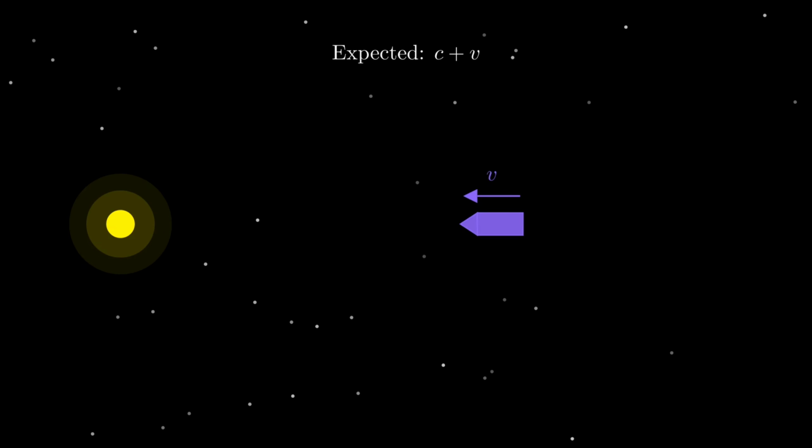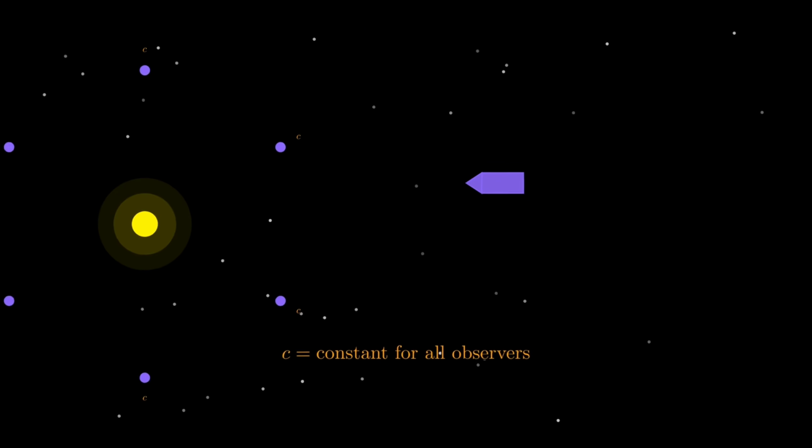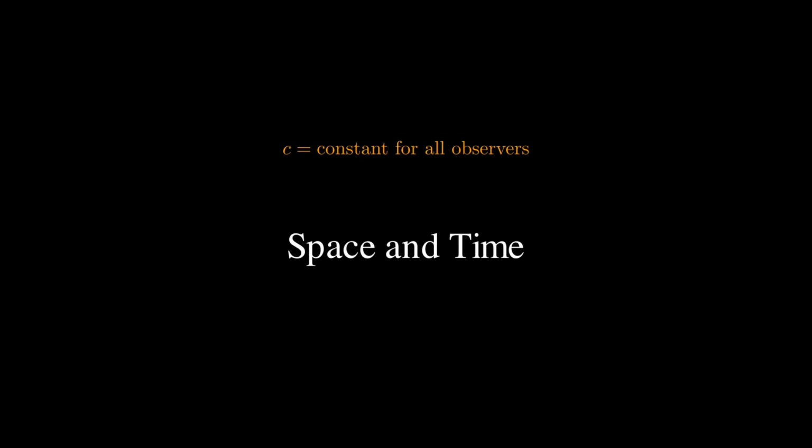But when physicists actually tested this, they found something strange. No matter how fast you moved toward the light, away from it, sideways, you always measured exactly c. The speed of light doesn't care how you're moving. It's the same for everyone. Einstein realized this wasn't a measurement error. It was a clue. If the speed of light is truly constant, then something else must be changing. He discovered that it is space and time that change.